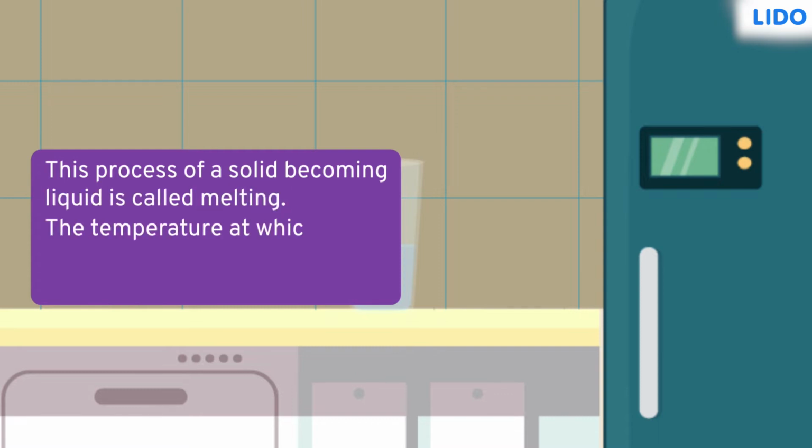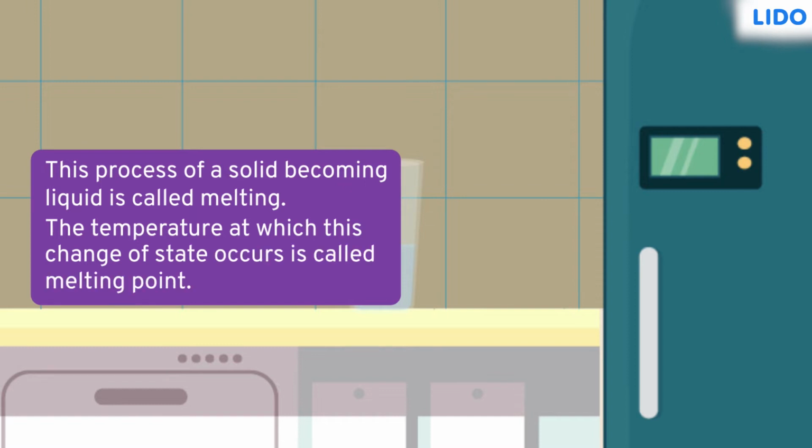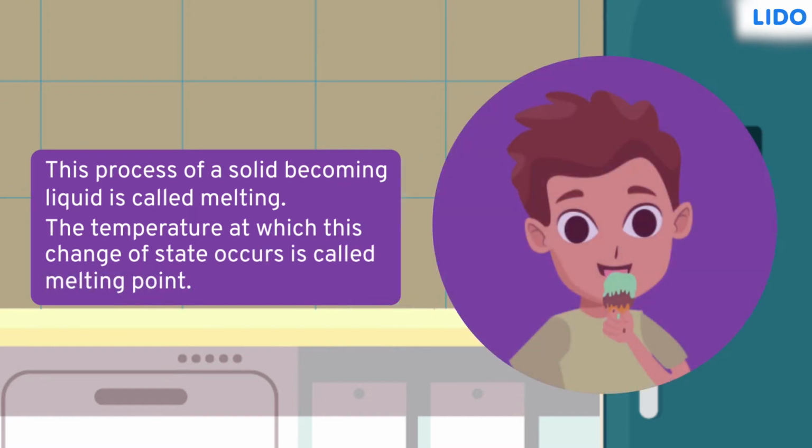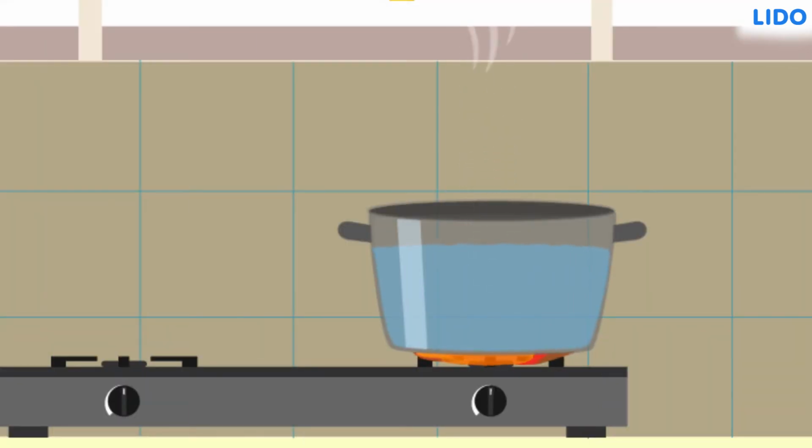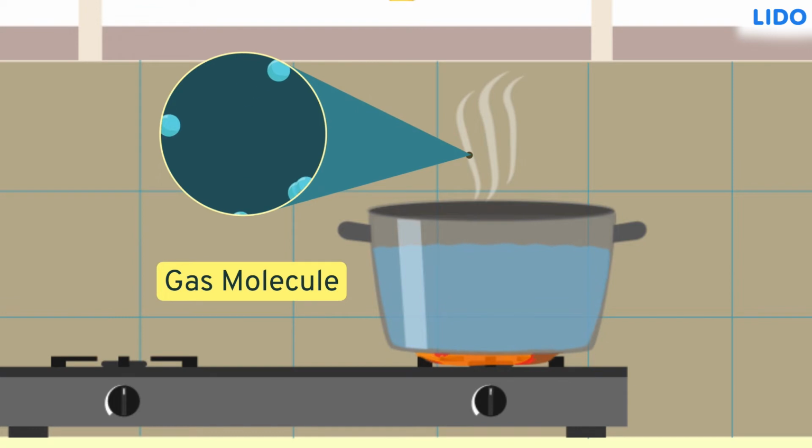The temperature at which this change of state occurs is called melting point. Eating ice cream on a bright sunny day is a perfect example of this. Now, if this liquid is heated further, its molecules, which are already loosely packed, will begin to space out even further and eventually resemble the arrangement seen in gases.